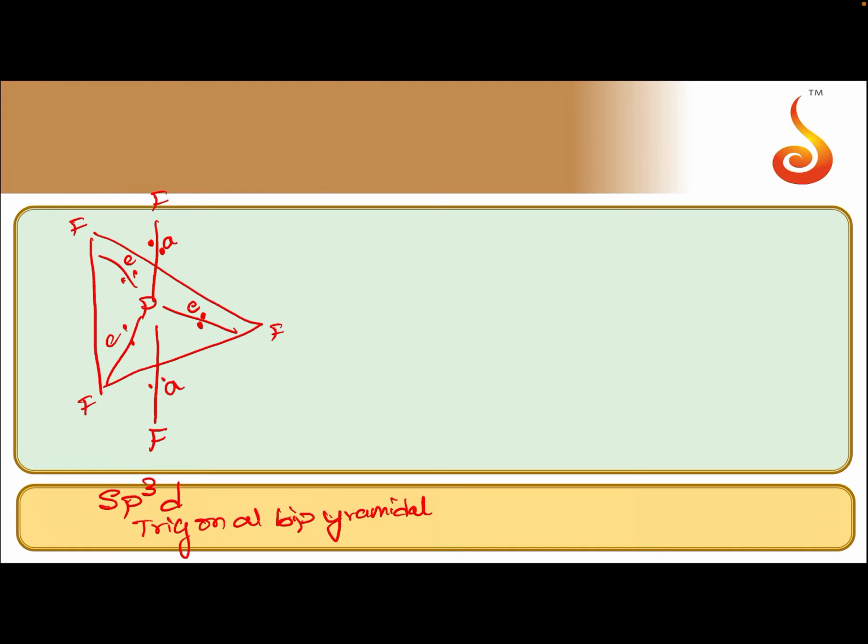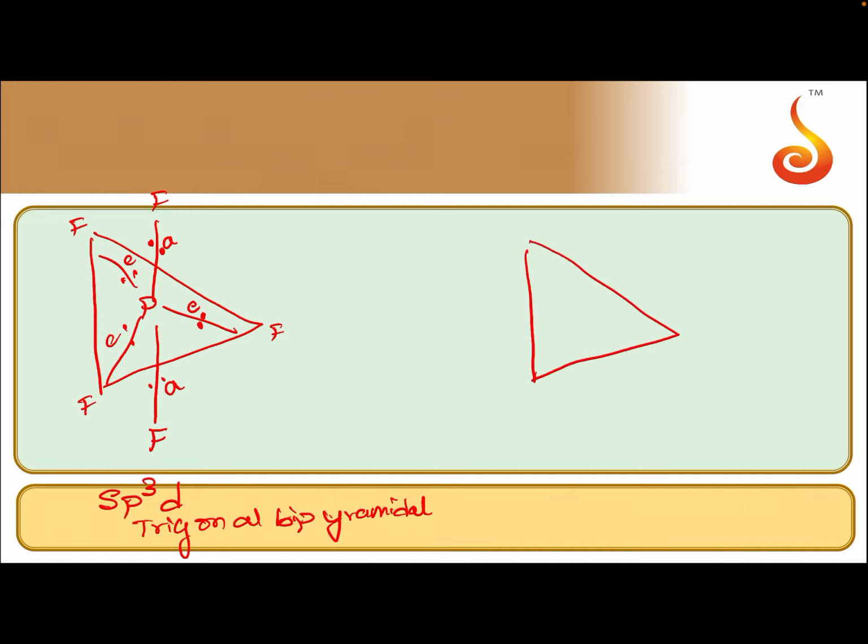So, axial bonds are longer and weaker compared to equatorial bonds. So, all 5 bonds in PF5 are not equivalent. Axial bonds are longer compared to equatorial bonds. Now, next example is SF4.